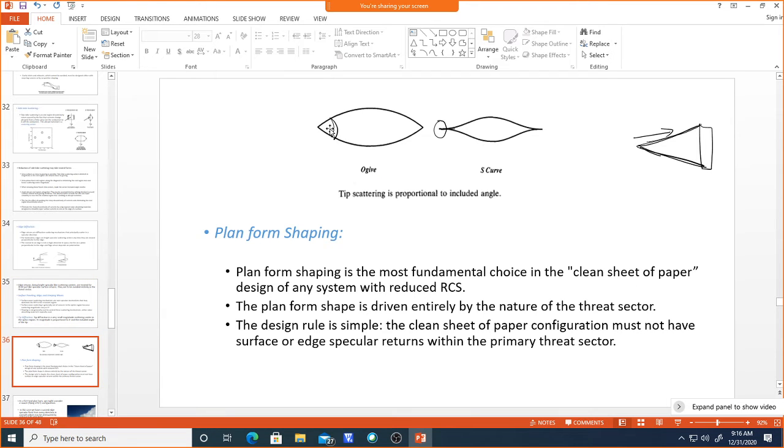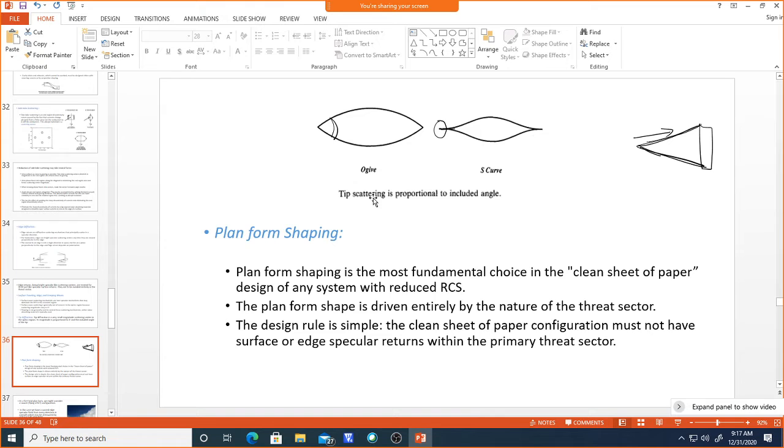as this included angle becomes very small, the tip becomes very narrow. This very narrow tip will not give brighter energy or brighter scattering, so the RCS will be very low compared to a larger included angle. That's why this type of ogive, the minimum included angle, and where the included angle is very small, we call it an S curve.